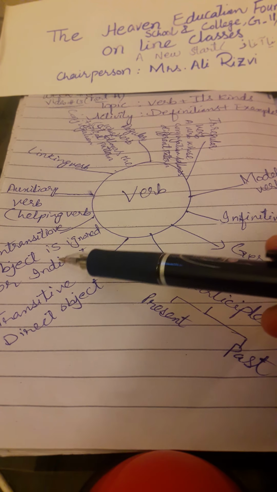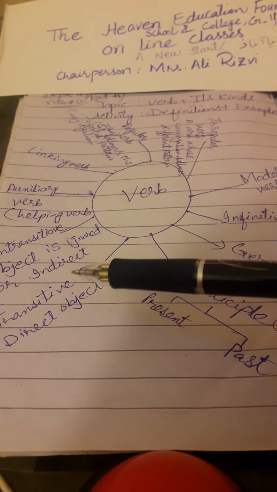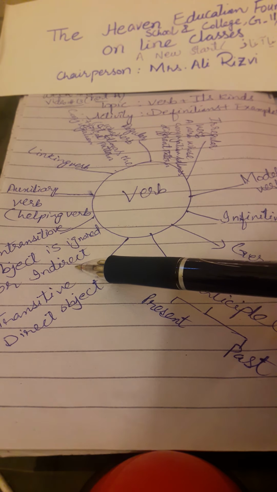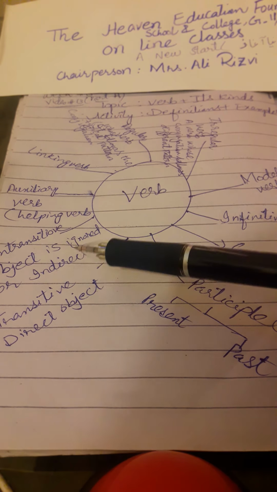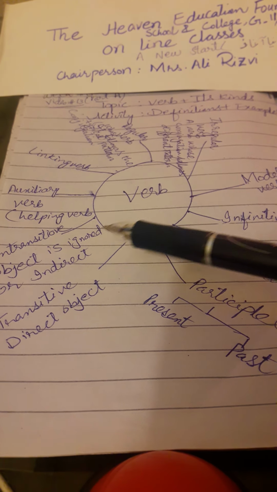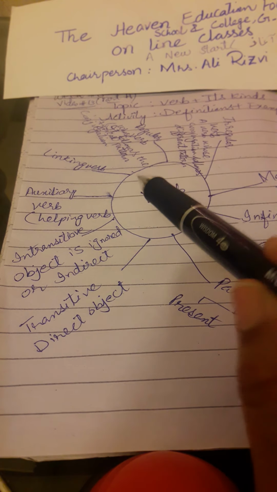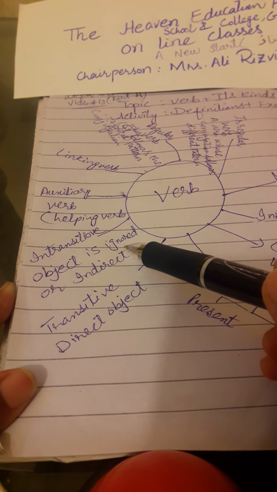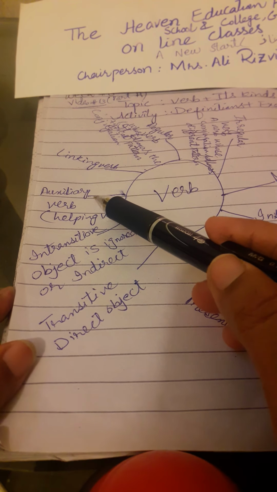Intransitive verb: the object is ignored or indirect. How? "She goes to school." You may say "We go to school daily." "The bell rings." "He sleeps." "They laugh loudly." These are examples of intransitive verbs. They don't need a direct object. It means the action is not directly transferred to an object.